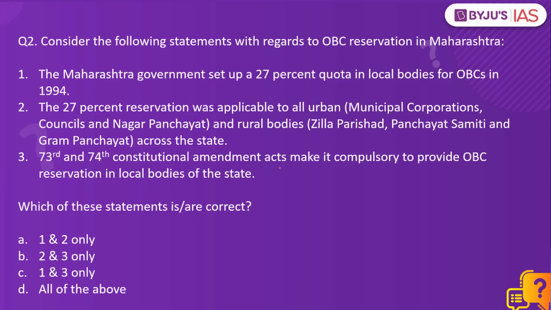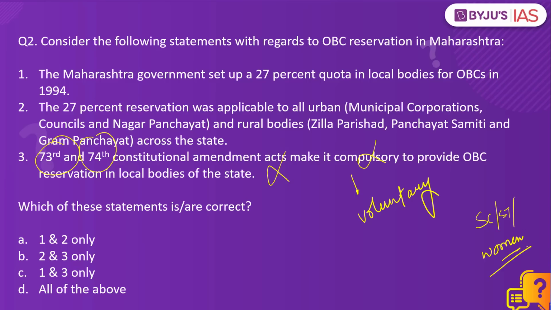Third statement is wrong, as you would easily know. The 73rd and 74th Amendment make it a voluntary provision and leave it on the state legislature to decide whether or not OBC reservation is to be given in local bodies, while SC, ST, and women reservation in local bodies is compulsory, OBC reservation is voluntary. Since the third statement is wrong, the correct answer here is A. 1 and 2 are correct.